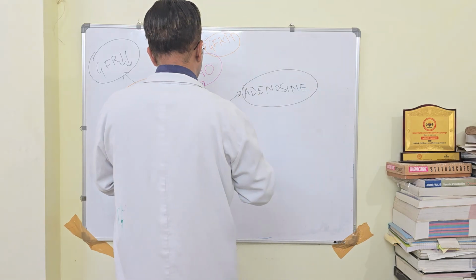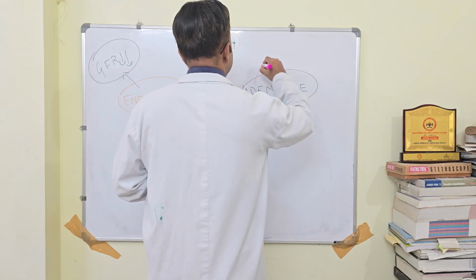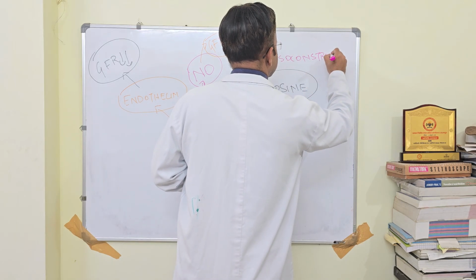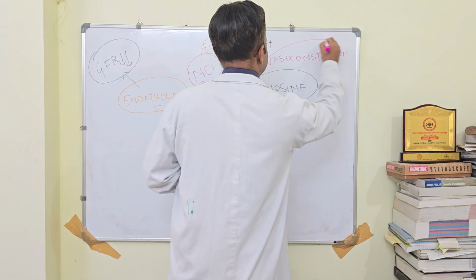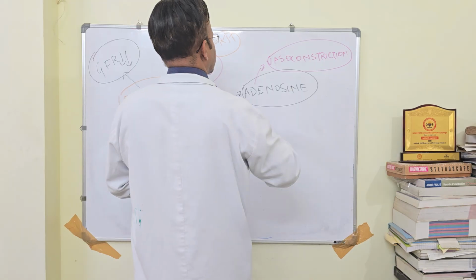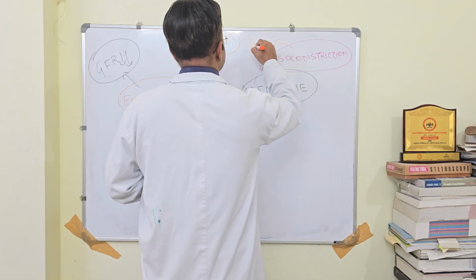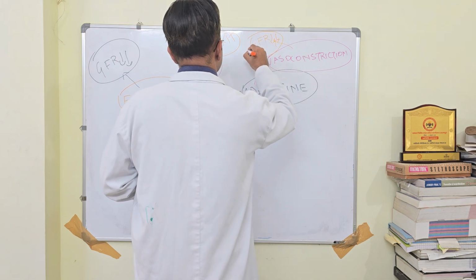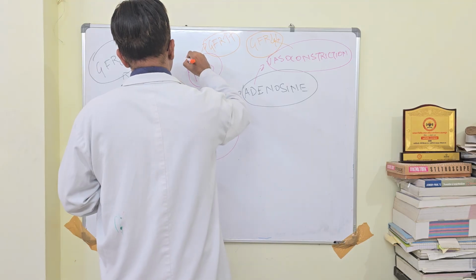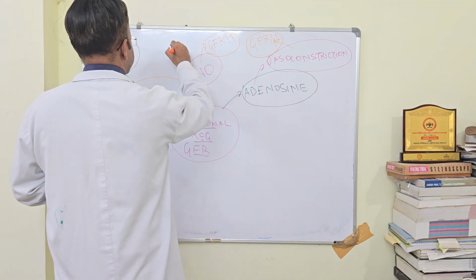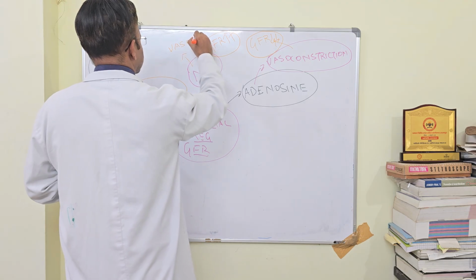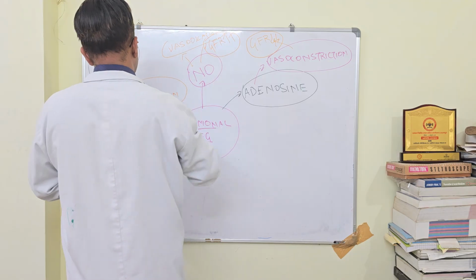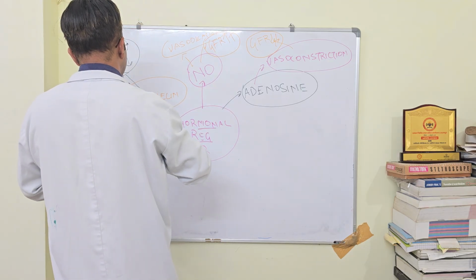What adenosine will do is cause vasoconstriction, and by causing vasoconstriction, it will reduce your GFR. Nitric oxide will do vasodilation, and endothelin will do vasoconstriction.